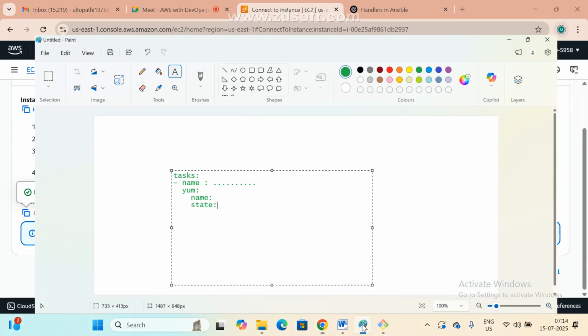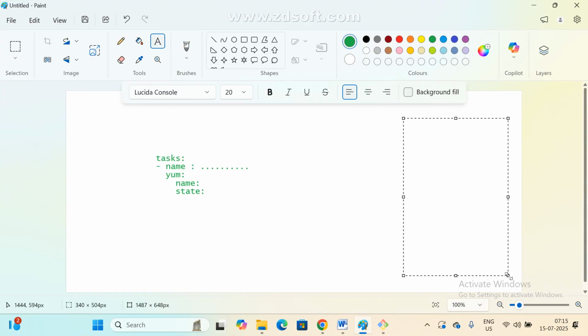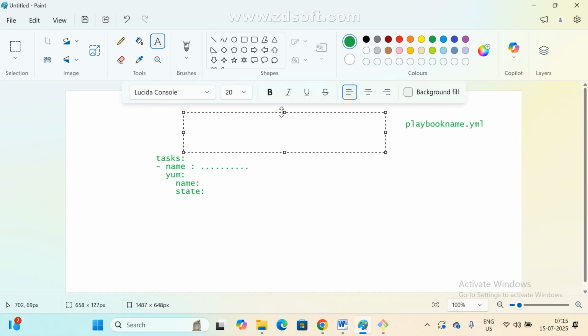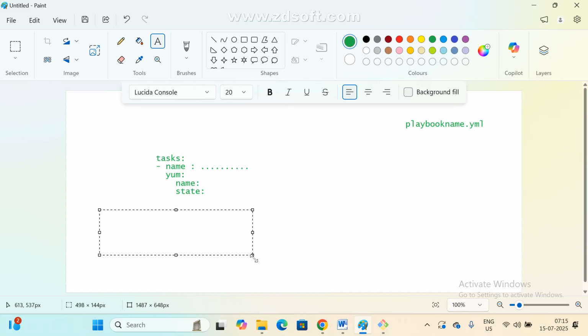If you want to create any playbook, we create it manually, right? Playbook name dot yml. Now, if we want to create a role, this is the syntax: ansible-galaxy init role-name. That's it. If we give it like this, it will create the role.